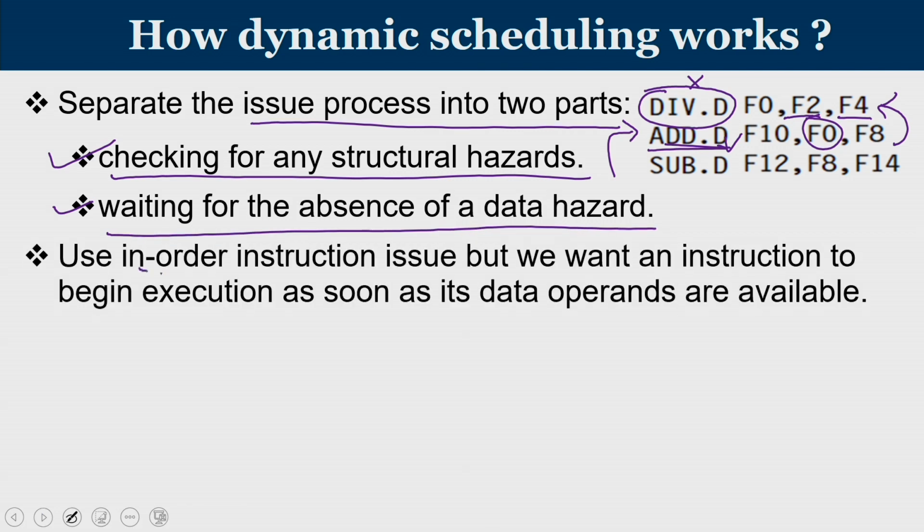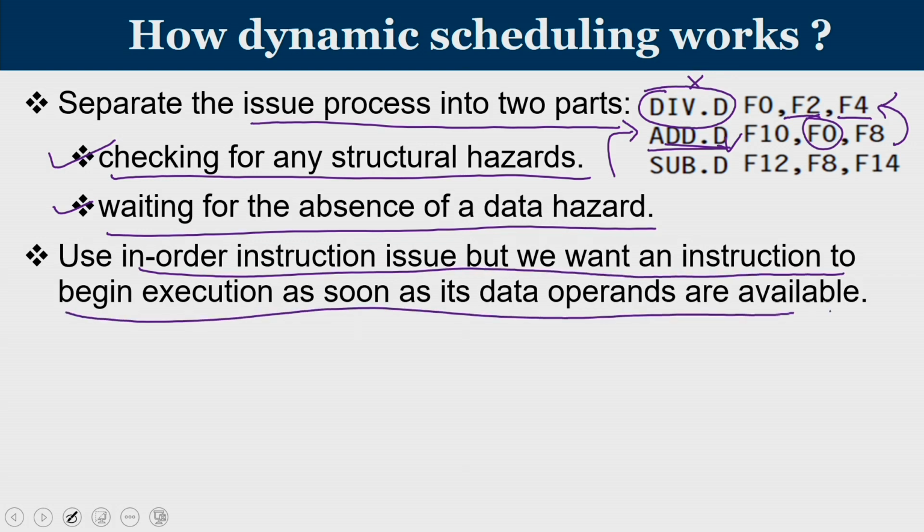So use in order instruction issue, but we want an instruction to begin execution as soon as data operands are available. So issue means if you are free from structural hazard, perform the issue, and as and when the data is available, let us run. So if the issue is in order, add will be issued. That means it is going to the adder and it is waiting in the input of the adder for the value of F0 to be ready. So with the F8 value, I can wait in the adder, and as and when F0 is available, I can proceed.